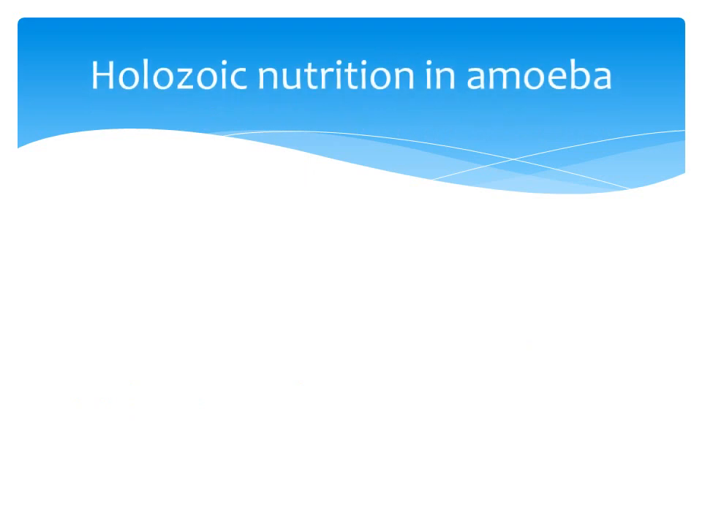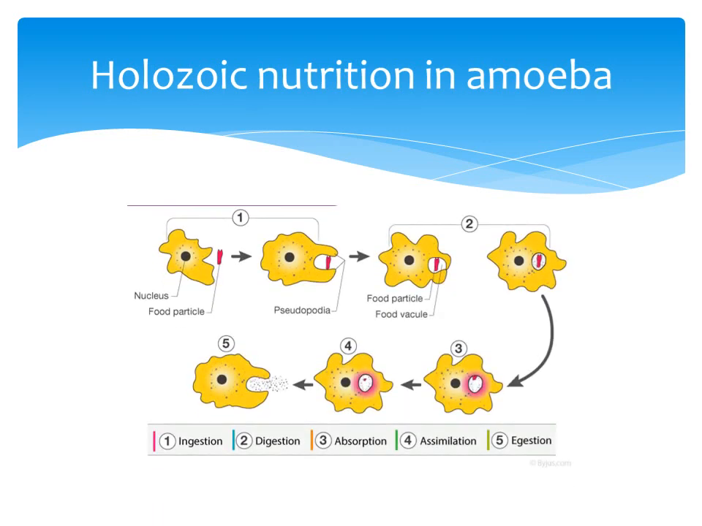Holozoic mode of nutrition in amoeba. As I explained earlier, the holozoic mode of nutrition is the type of nutrition in which organisms take complex food and break it down into simpler form inside the body or cell. Look at the diagram. Nutrition in amoeba completes in five steps: ingestion, digestion, absorption, assimilation and egestion.